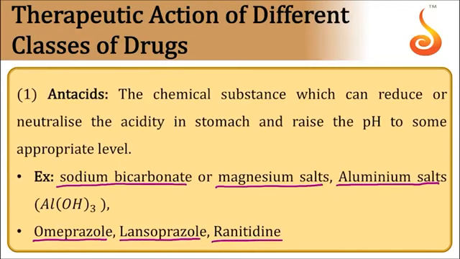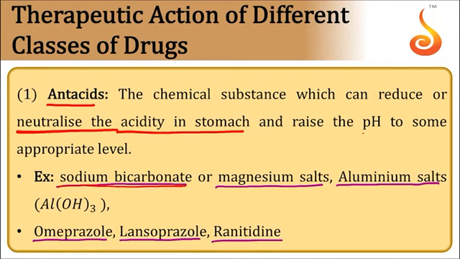Now, based on the therapeutic action, classification of drugs with examples, antacids. The chemical substance which can neutralize the hyperacidity in the stomach and raise the pH to some extent. Such chemicals are called antacids. Example, sodium bicarbonate.